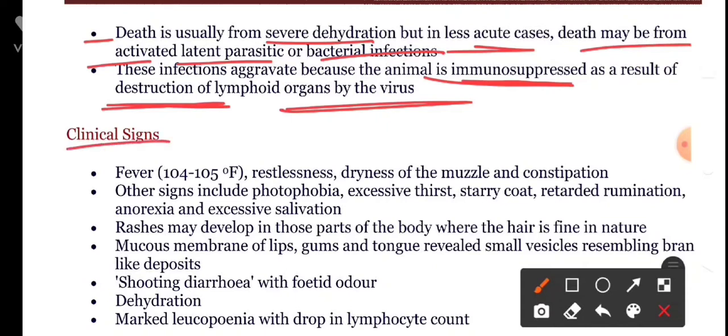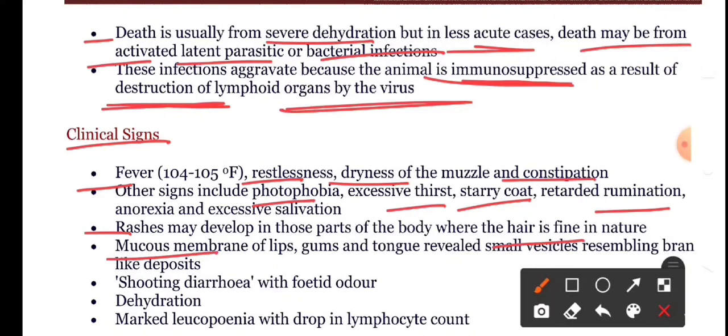Now let us come to the clinical signs. The affected animal shows high fever and restlessness, dryness of the muscle, and constipation. The other signs include photophobia and excessive thirst, staring coat, retarded rumination and anorexia. Excessive salivation is also noticed. Rashes may develop in those parts of the body where the hair is fine, and the mucous membrane of lips, gums, and tongue is covered with small vesicles resembling bran-like deposits.